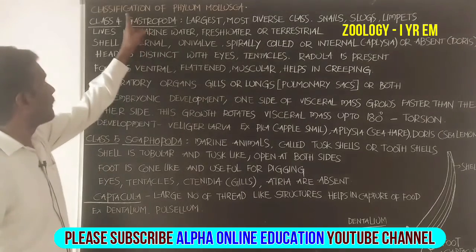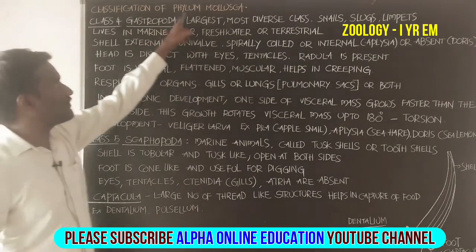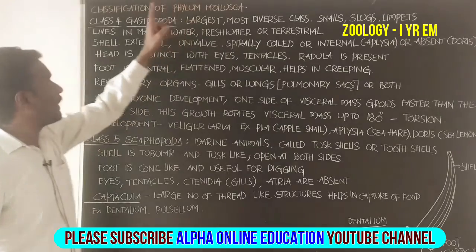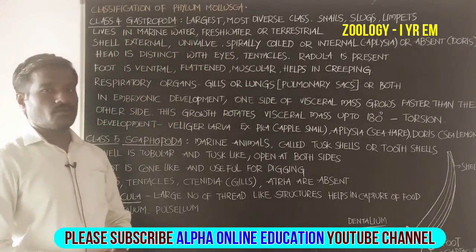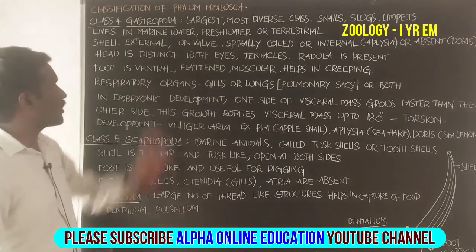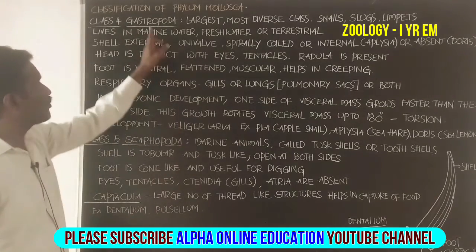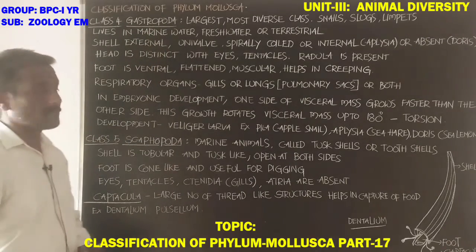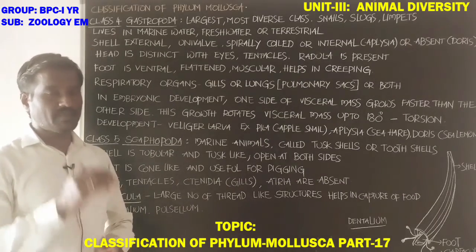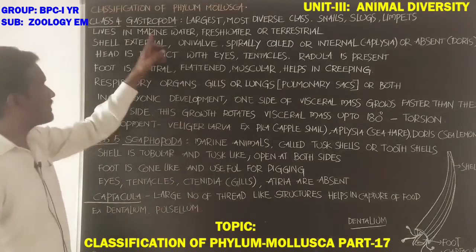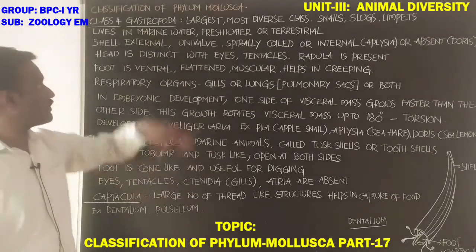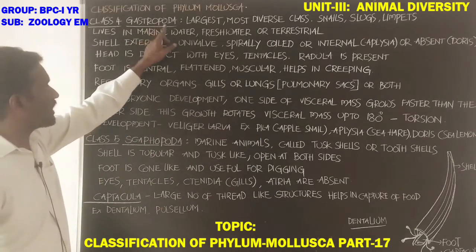Students, I will discuss the classification of the phylum Mollusca. Now, class 4, Gastropoda. Gastropoda means the digestive system is present above the muscular foot, hence the name Gastropoda.